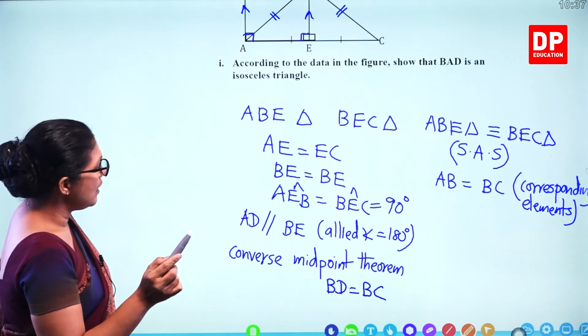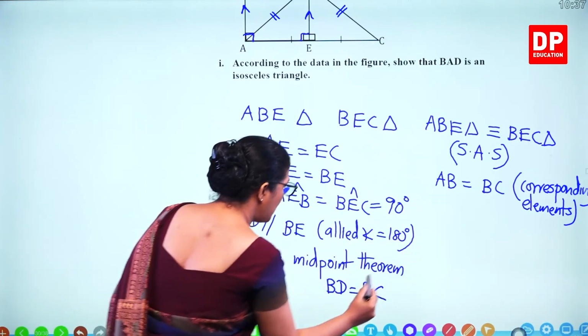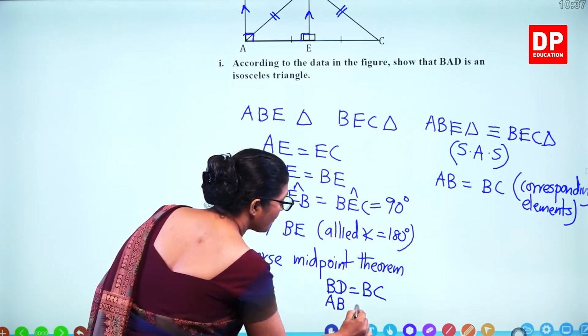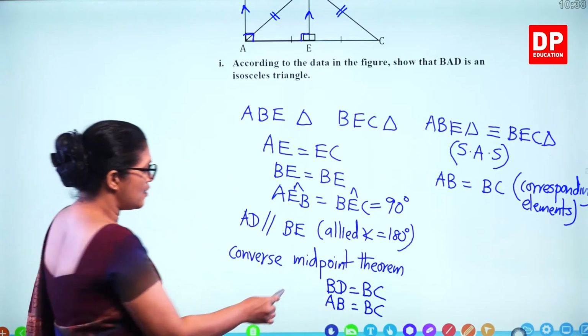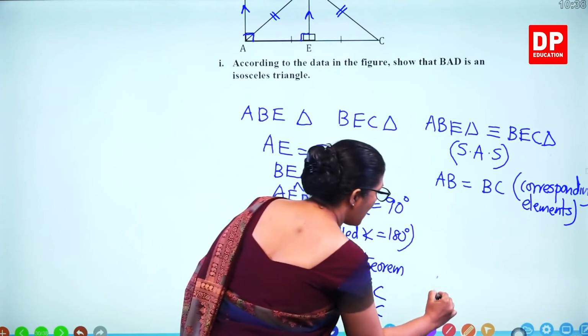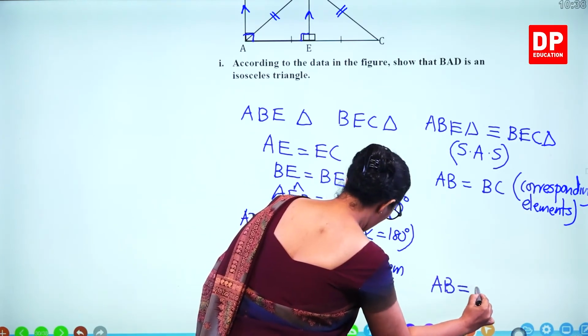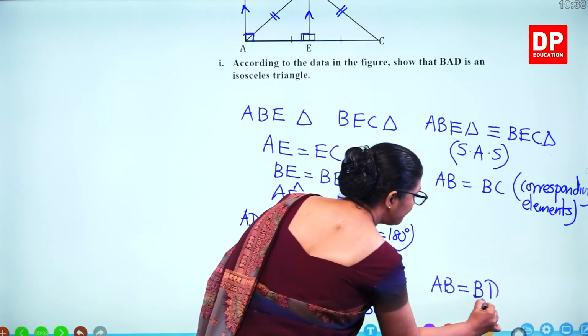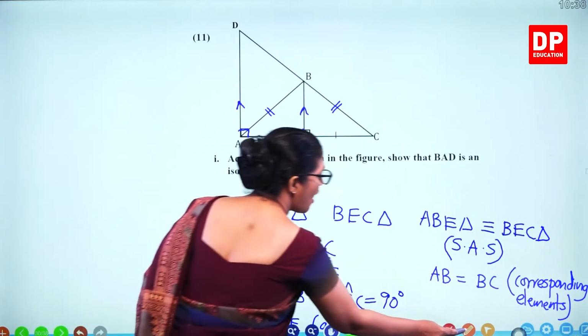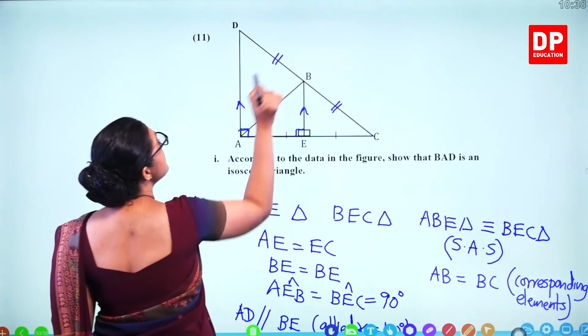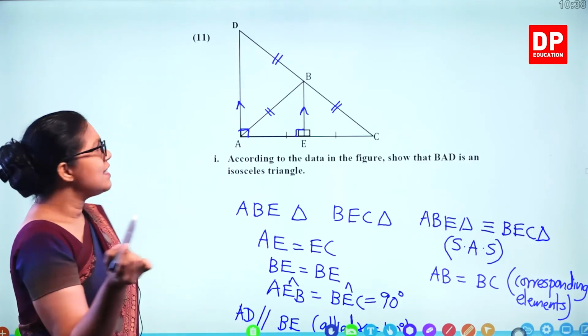Now look carefully, we found AB equals BC and BD equals BC. So what can you say about this? AB is equal to BD. This length is the same as this length. So it's an isosceles triangle.